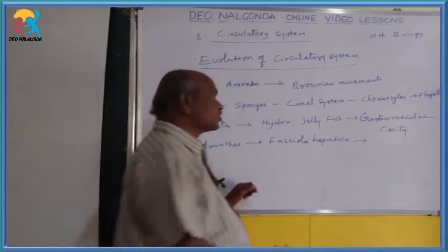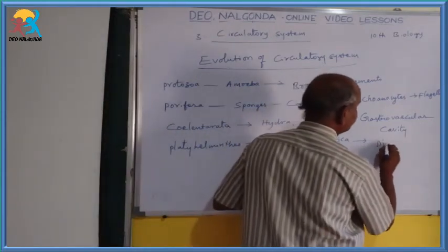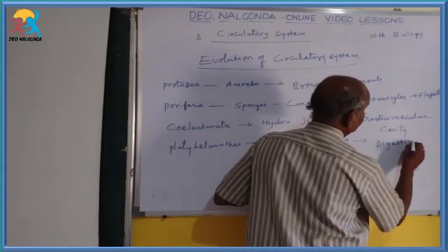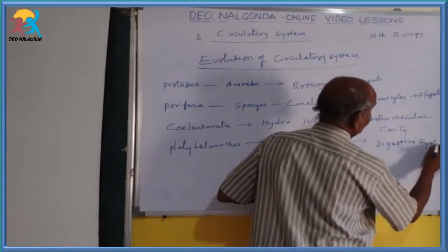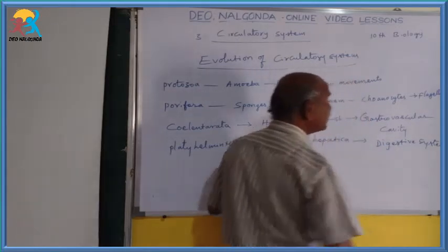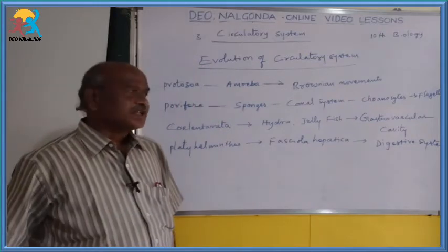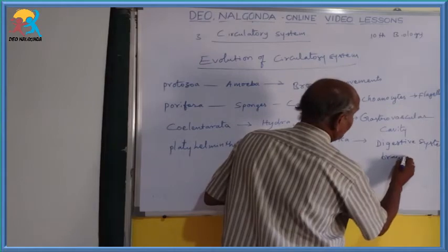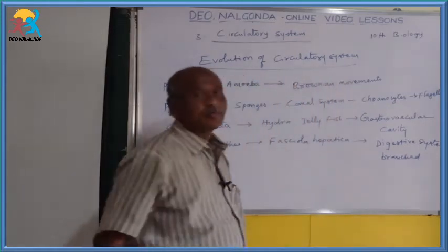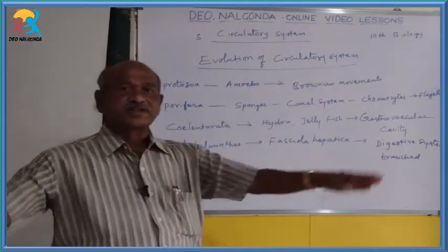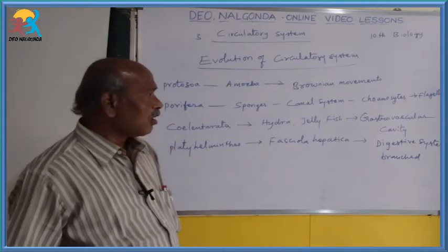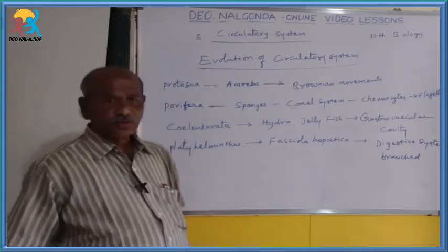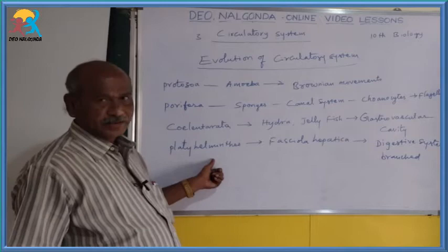Here the digestive system is well developed. It is a completely branched structure. Due to the presence of these branches, the food materials are directly supplied to all body parts. That is the speciality of platyhelminthes.